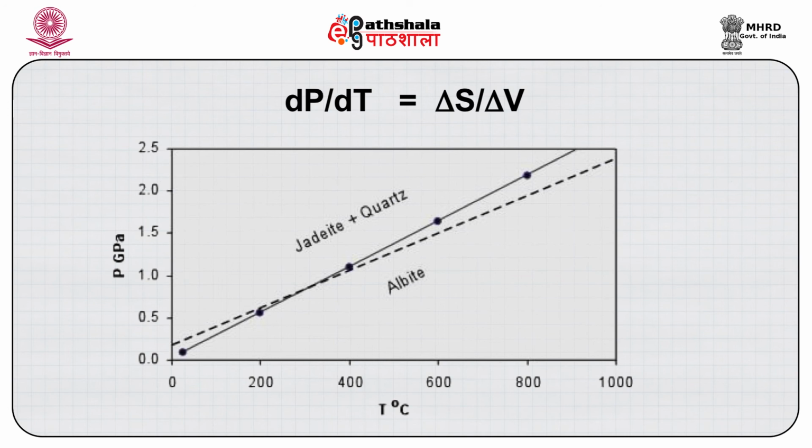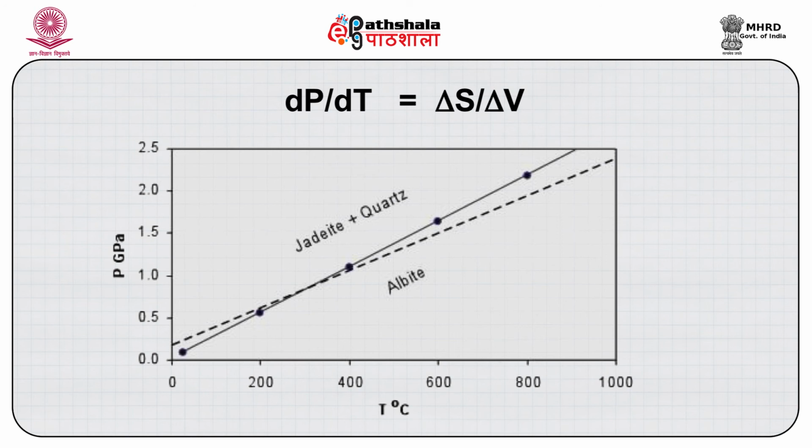When you are dealing with thermodynamics, the confusion a person may have is which side I will place which assemblage. On this line, all the three phases will be present. Now, where do I put albite? This side or that side? Who determines that? Always look at the entropy change and volume change values.